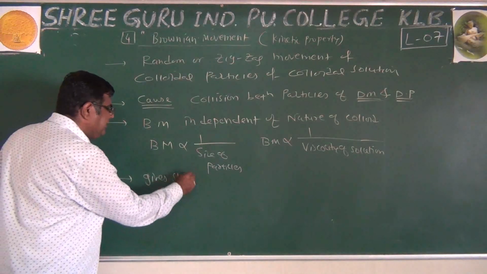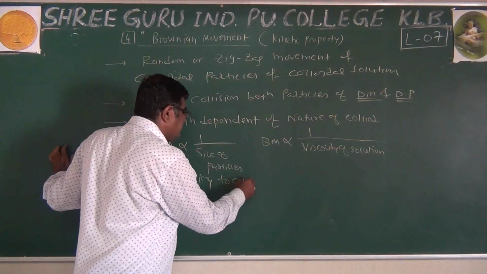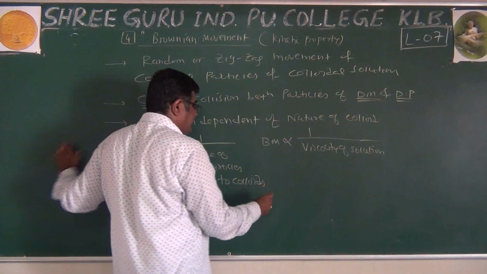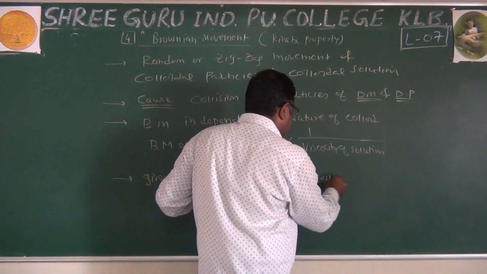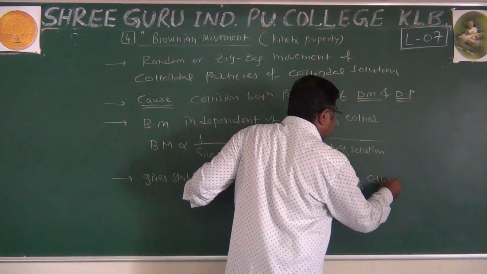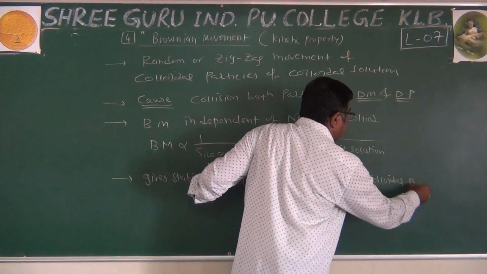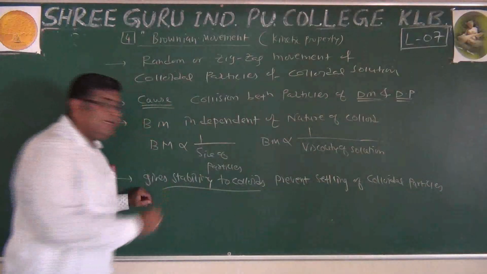Gives stability to colloids, prevents settling of colloidal particles. Now how does it give stability?